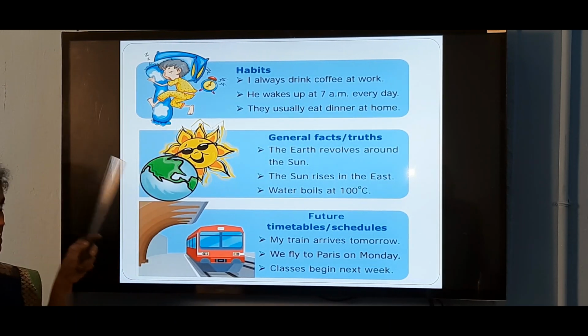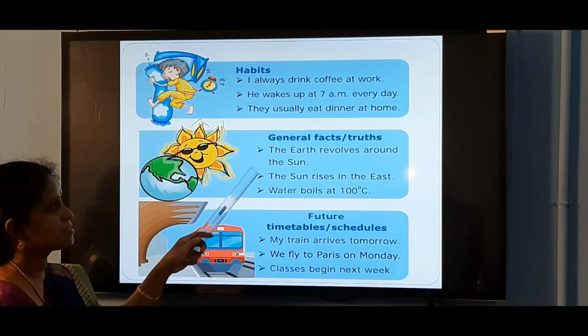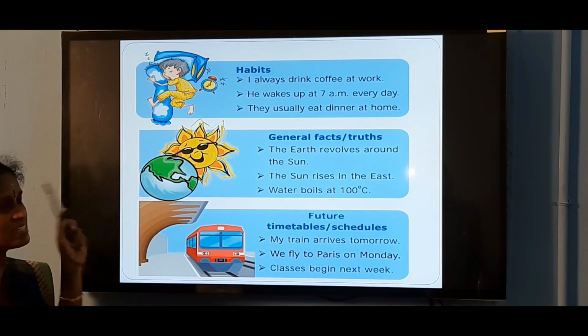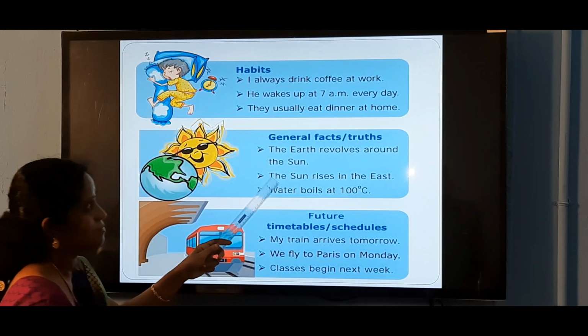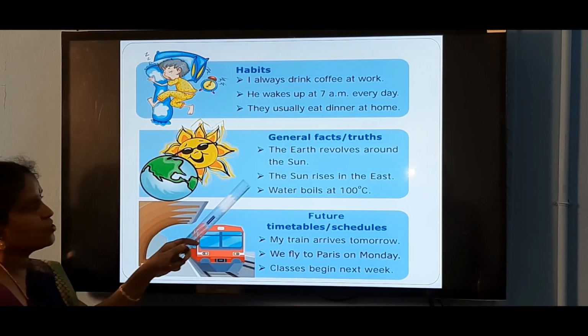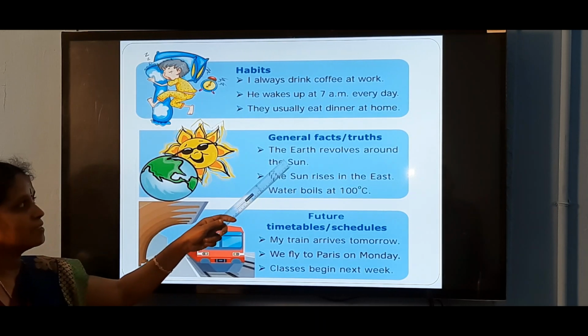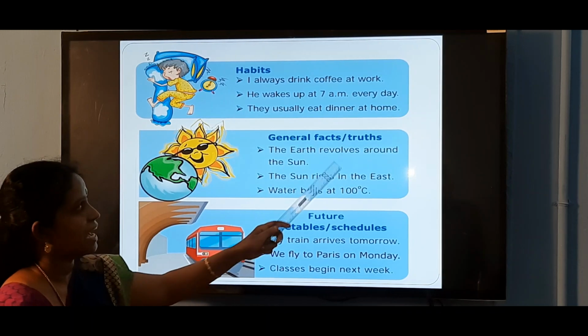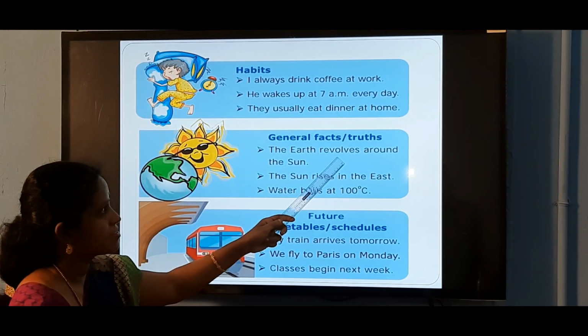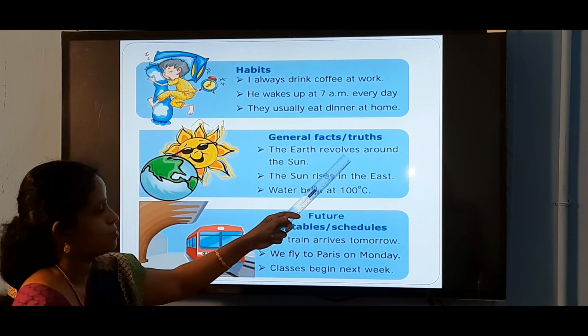For general facts and truth, we use simple present tense. What are the general facts? The earth revolves around the sun. This is always the fact. So we use simple present tense here. The earth is a third person singular subject. So we add s to the verb revolves. Revolves is a simple present form of the verb.